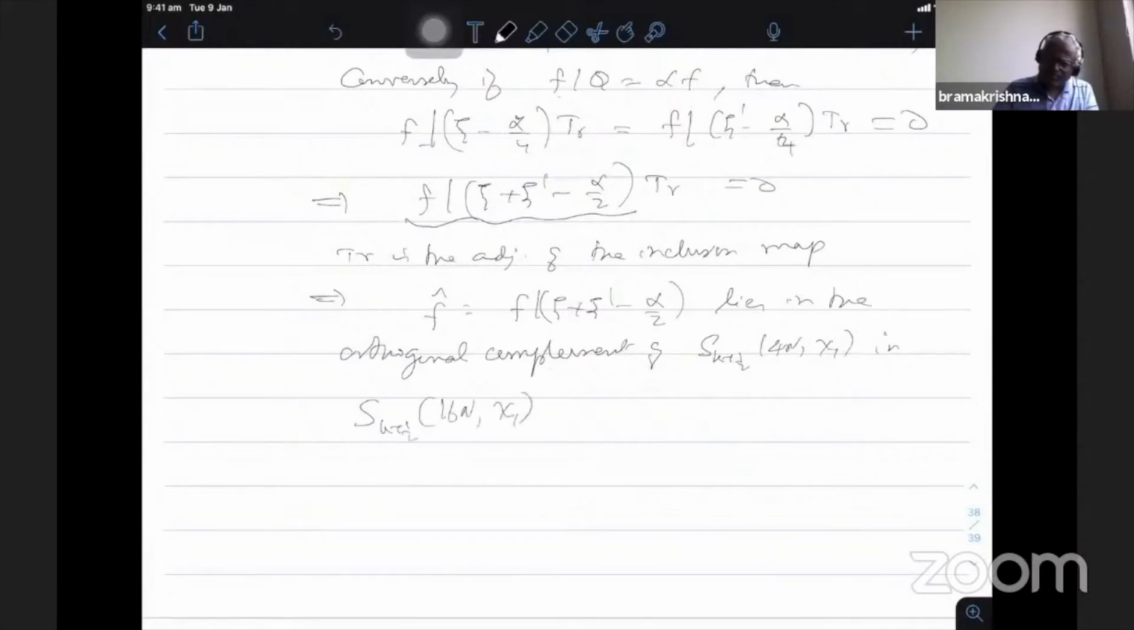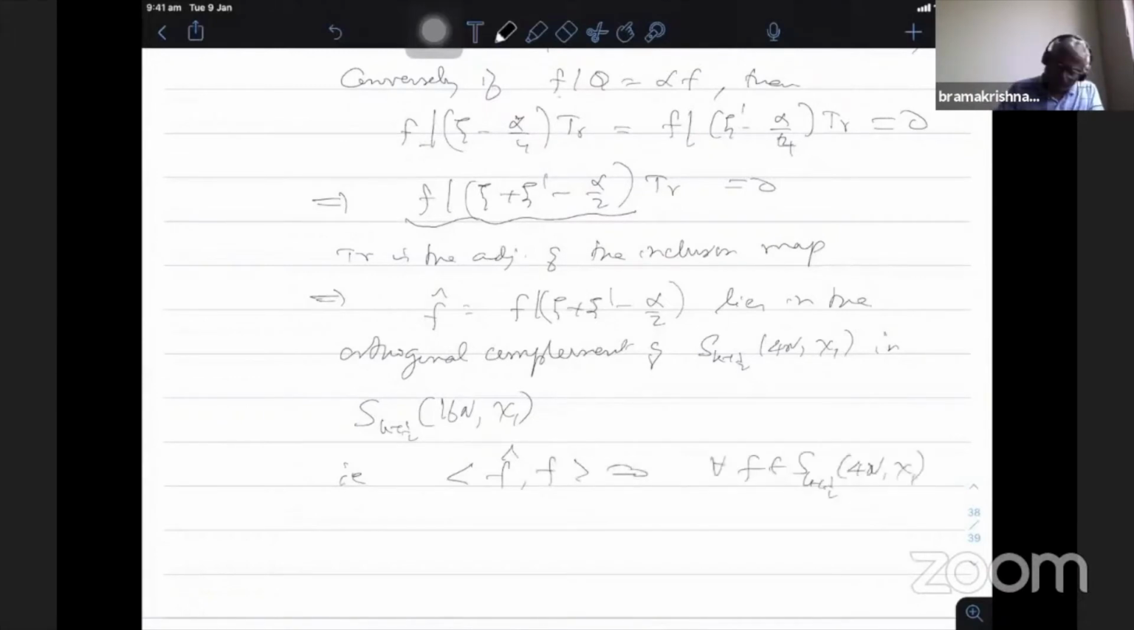That's what this equation tells you: given any f in level 4n, this is a level 16n form. So trace 0 means it lies in the orthogonal complement of the level 4n space in level 16n. Therefore, the inner product of f cap with f is 0 for all f in S_{k+1/2}(4n, chi_1). That's what it says.